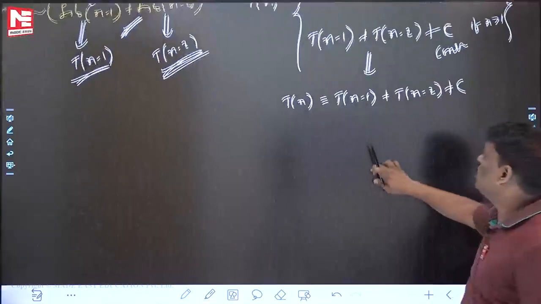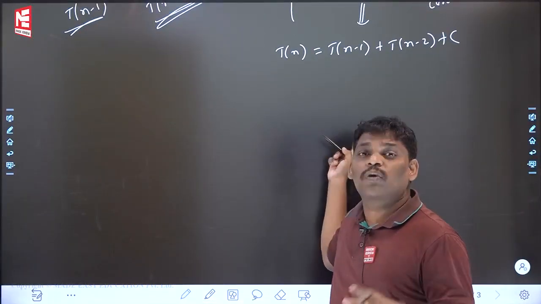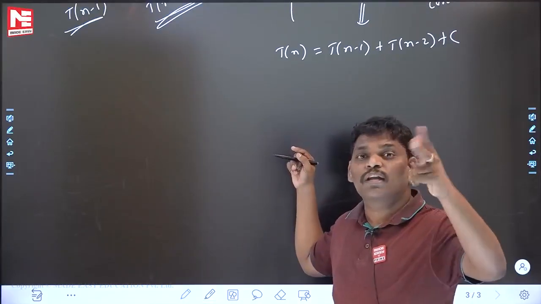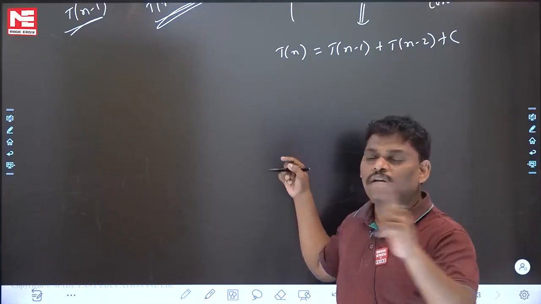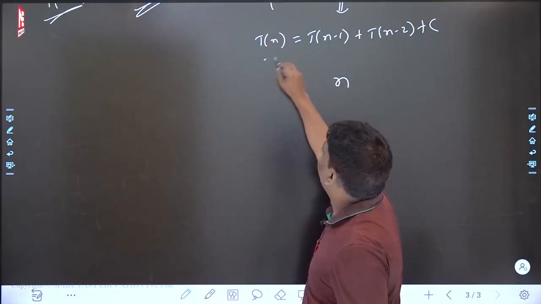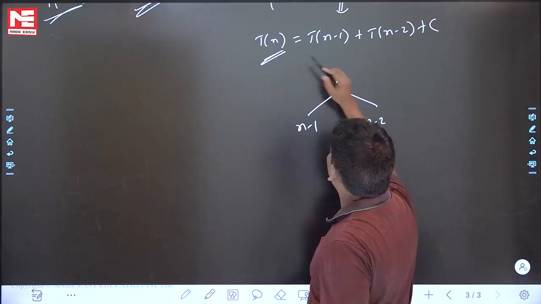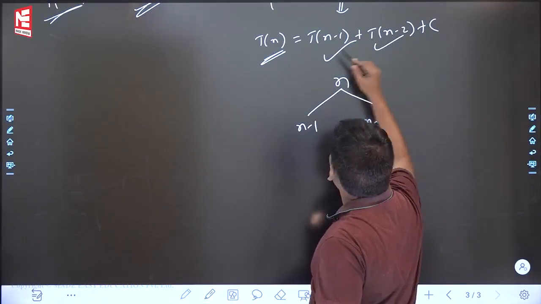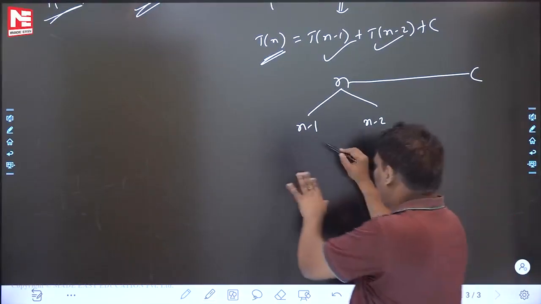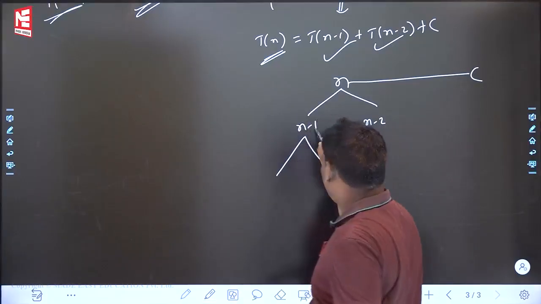Some people are asking, sir, how to solve this? We did it yesterday, in the last class. Using the recursive tree method, you can solve this problem, though more than one recursive tree method is required. If you want, I will do this recurrence roughly. If you solve it, what is the answer? This is the n. It divides into two parts, n minus 1 and n minus 2. But n takes C, non-recursive time C is required. Again here also, the left is n minus 1, the right is n minus 2. Same way for this one.